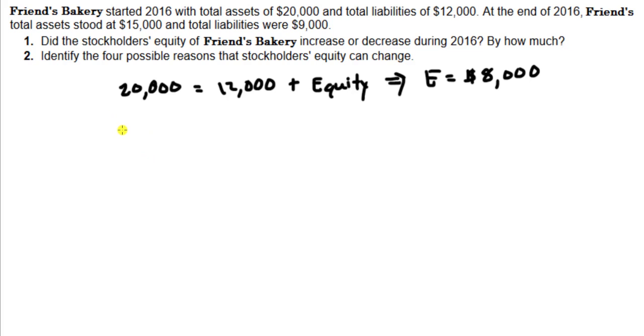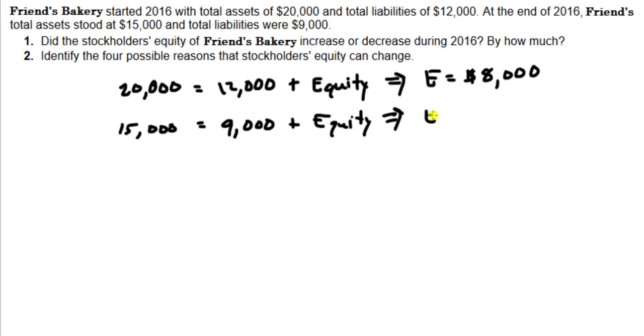So at the end of 2016, Friends Bakery has $15,000 worth of assets, of which $9,000 are claimed by liabilities, the rest being equity.